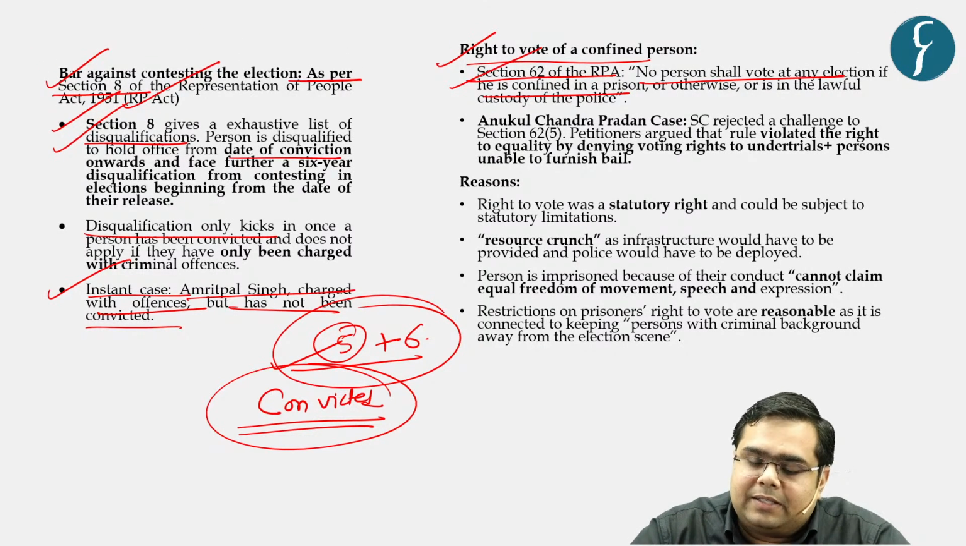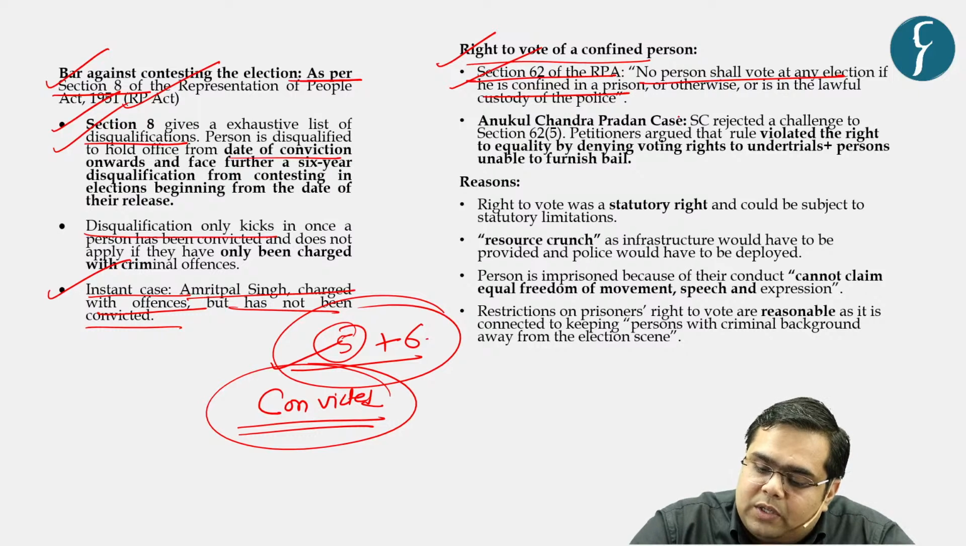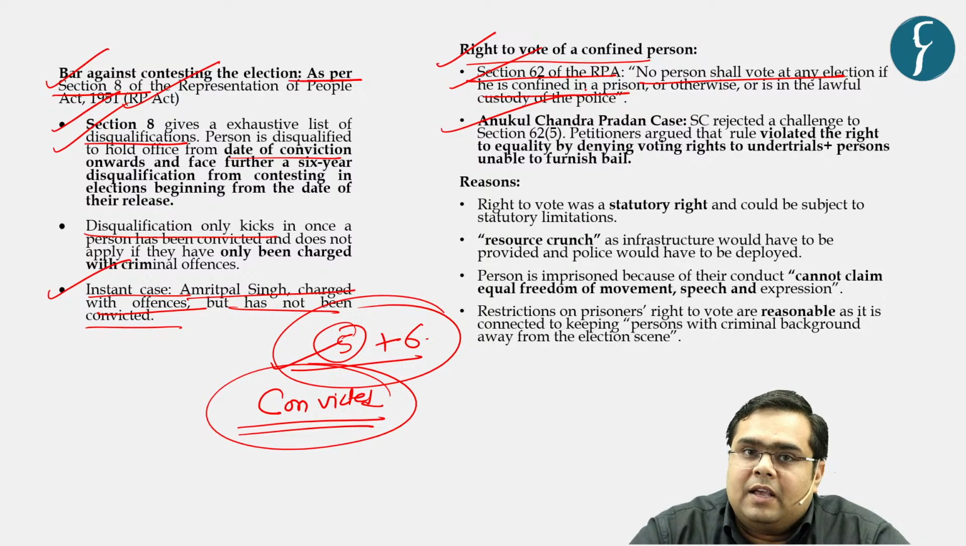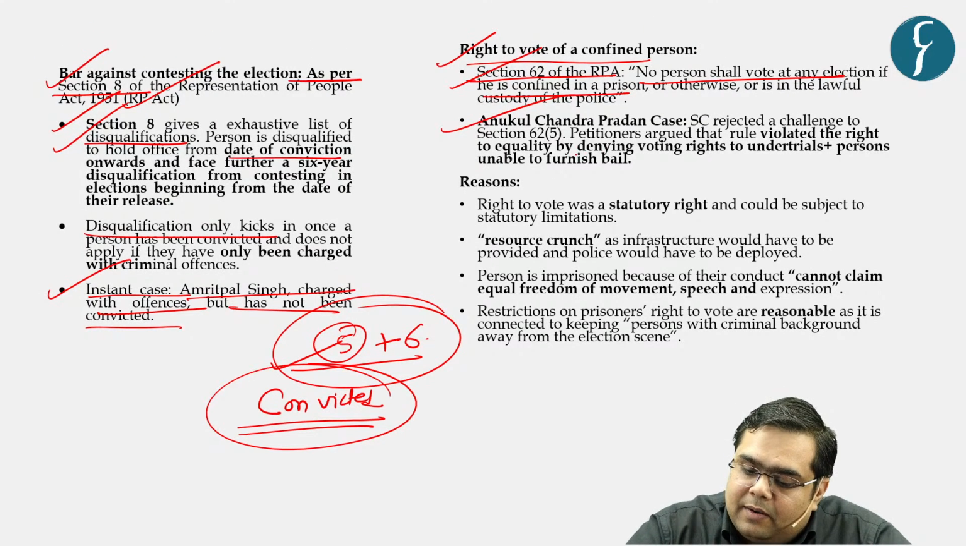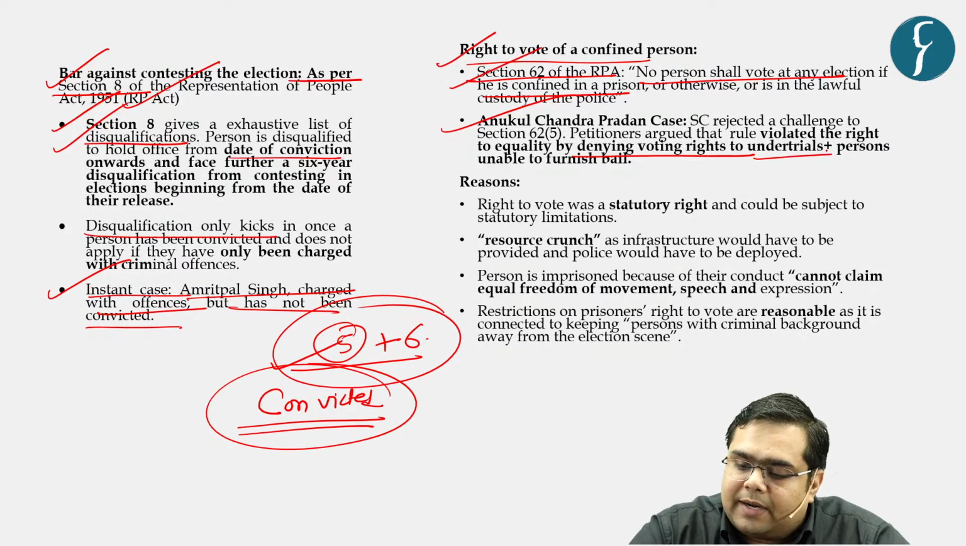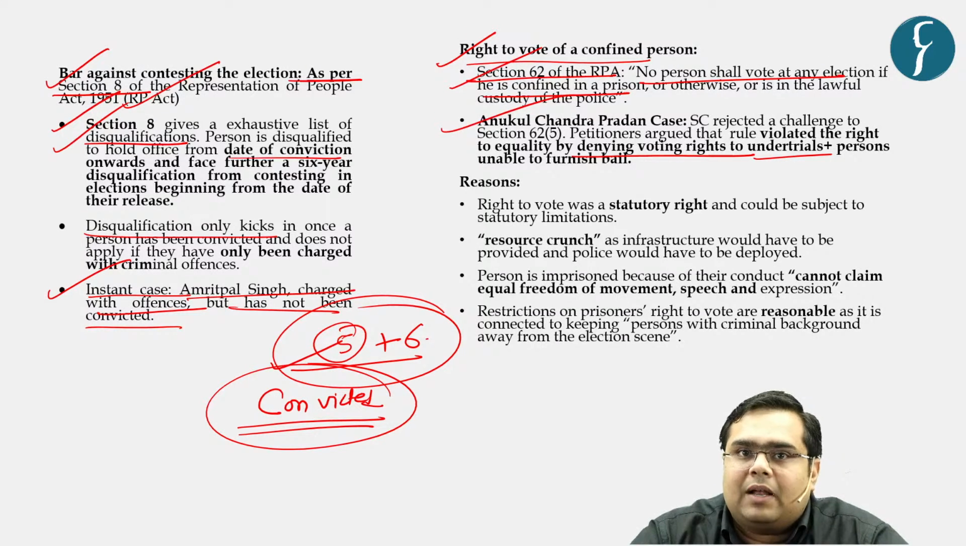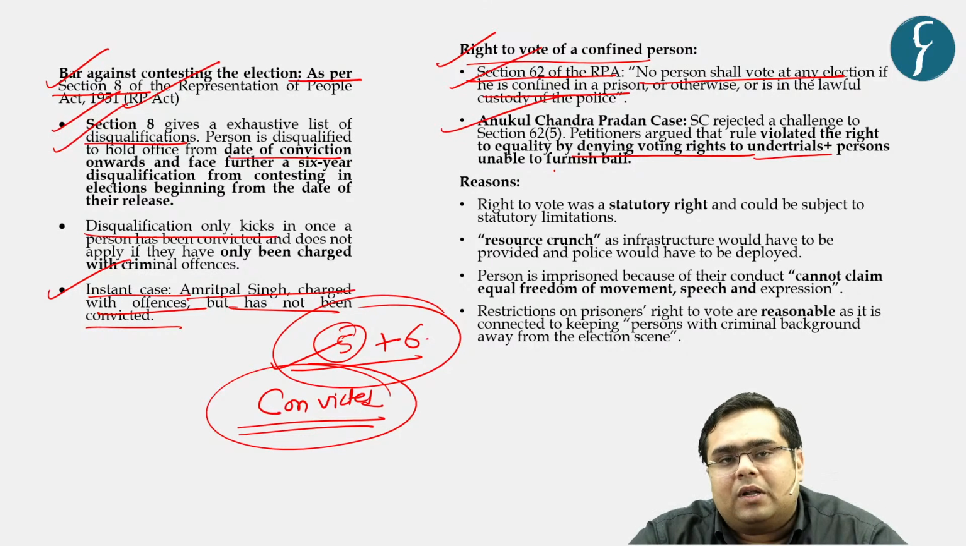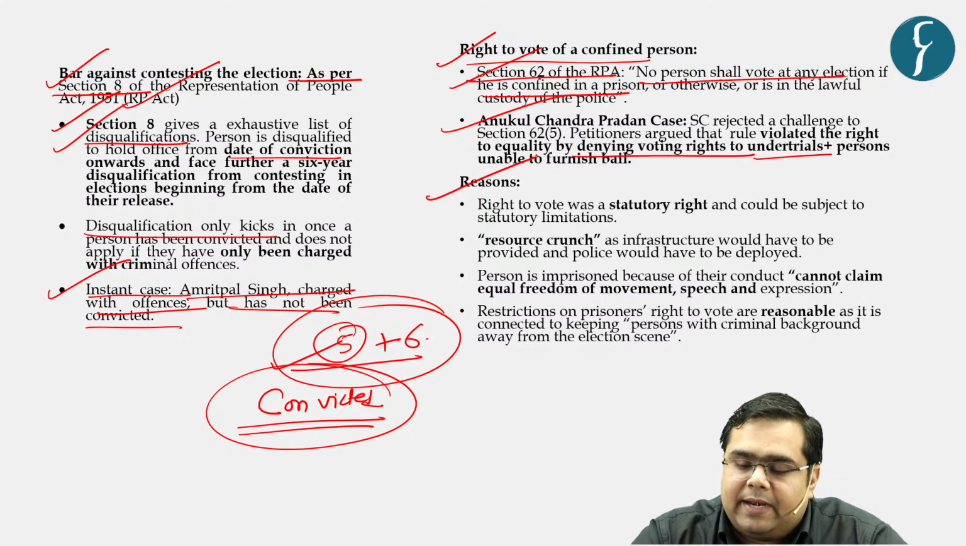But this section was challenged by one of the litigants in the Anukul Chandra Pradhan versus Union of India case. They argued that it violates the fundamental right to equality by denying the right to vote to undertrials. And who are most of the undertrials? The petitioner argued that most undertrials are those who are not able to furnish bail requirements, who cannot garner enough money to get bail from the court. However, the Supreme Court rejected the petitioner's demand and provided various reasons.